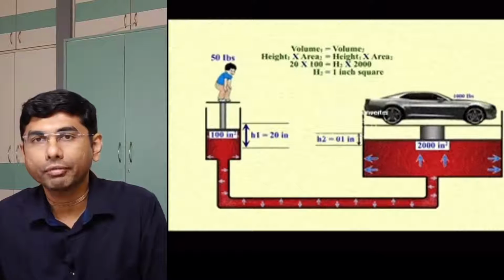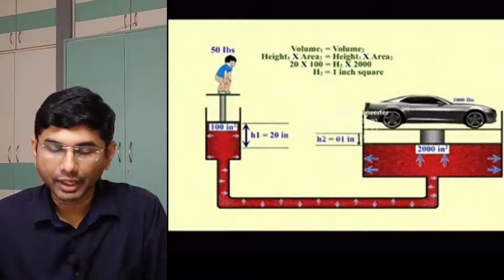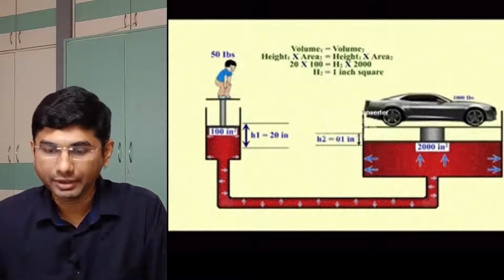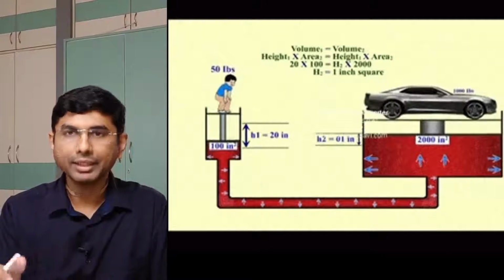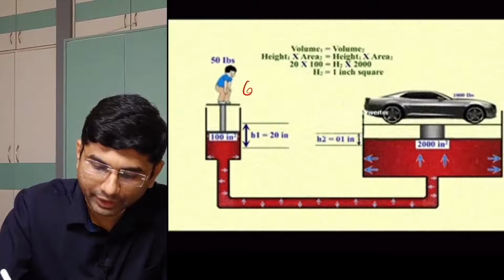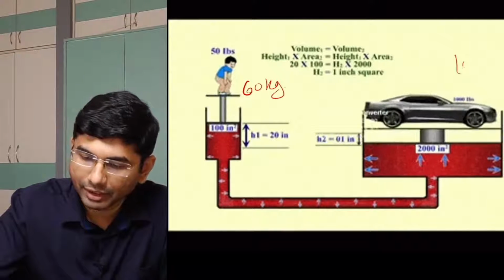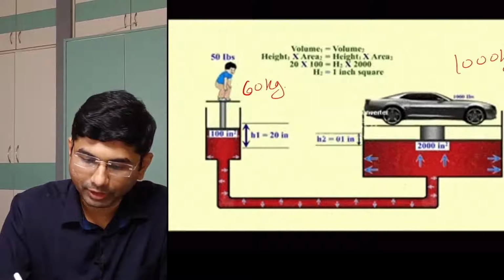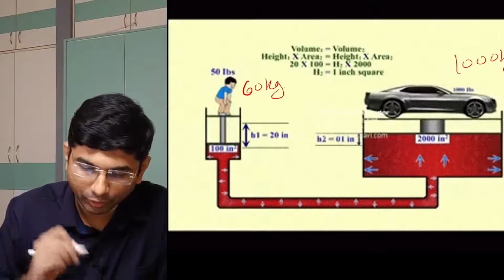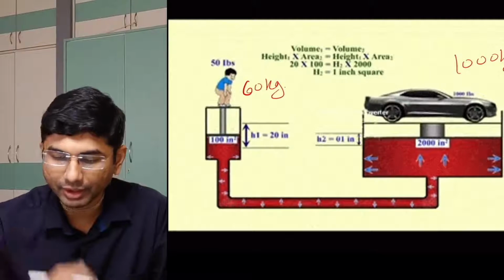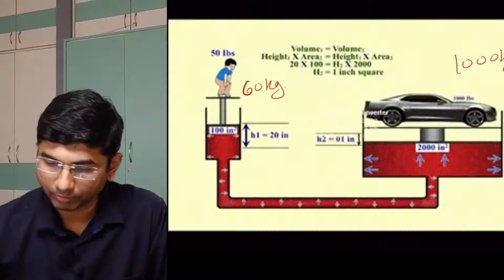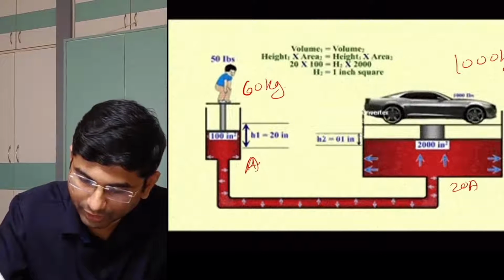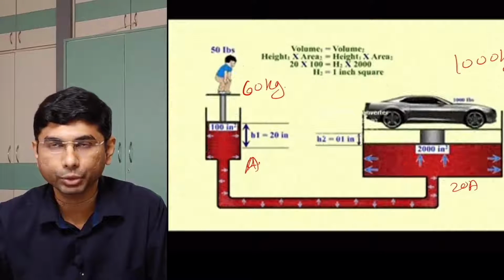Now the first example, the application, is the hydraulic lift. We have seen this kind of lift in garages. Just imagine there is one fellow here with 60 kg weight, and the car has 1000 kg weight. This area is given like 100 meters square, and another area 2000 meters square, meaning this is A and this becomes 20A. That's how the area is being shown.